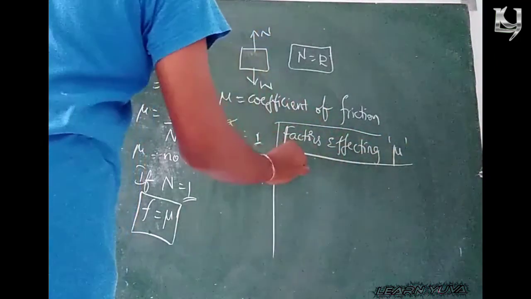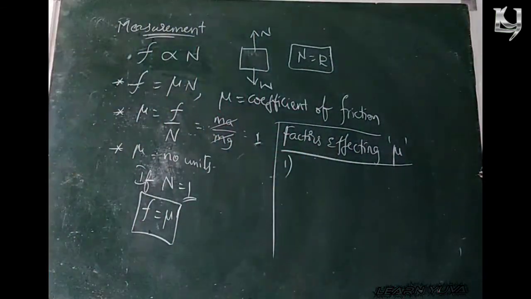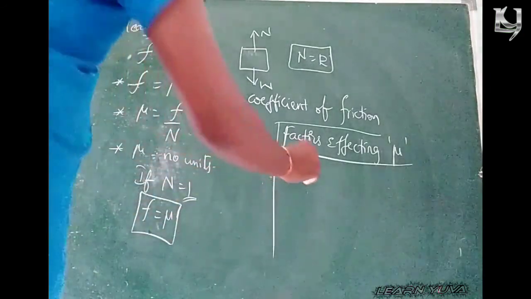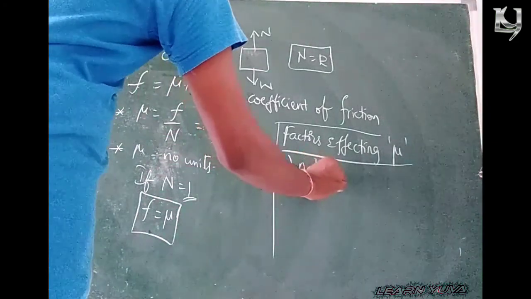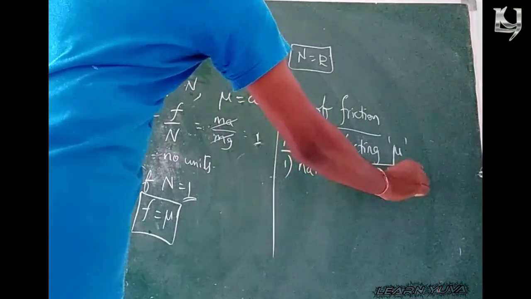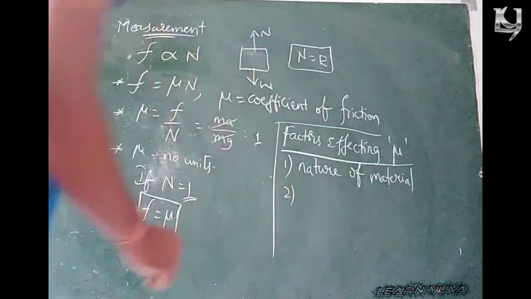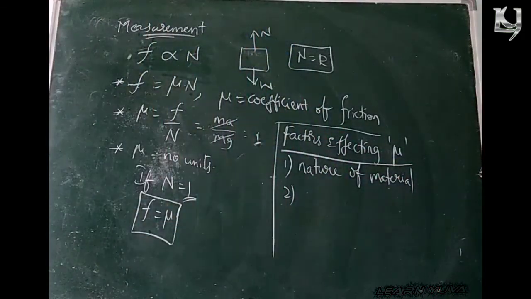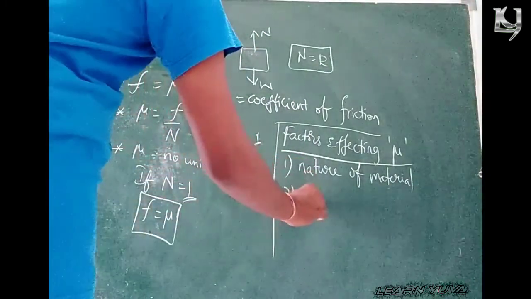So the coefficient of friction depends upon the nature of the material. That means the type of the material. Second one, condition of the surface. That means rough or smooth.